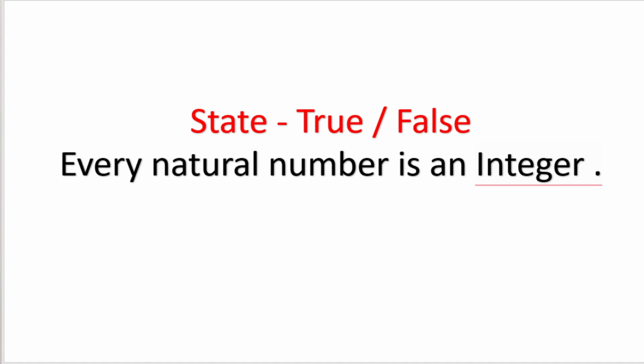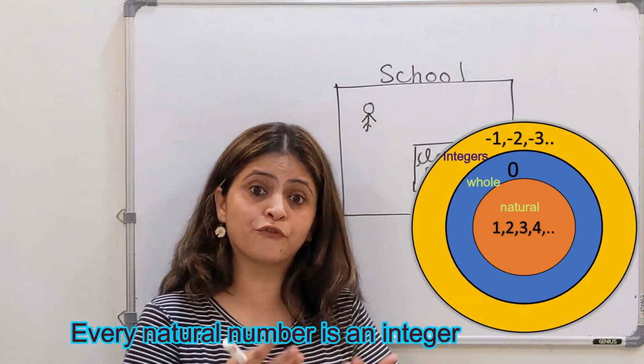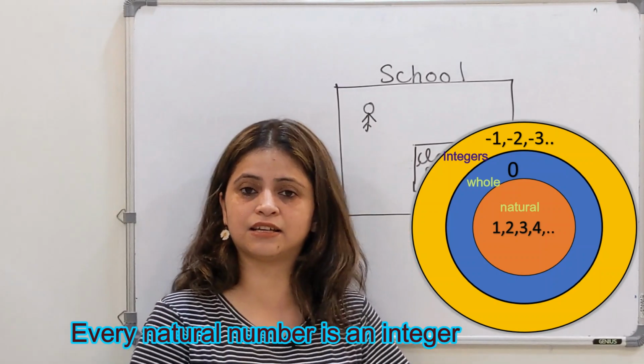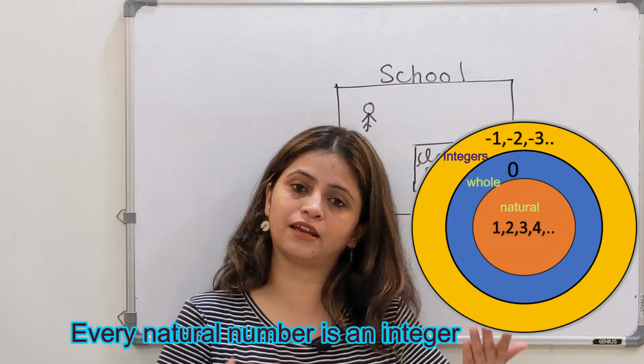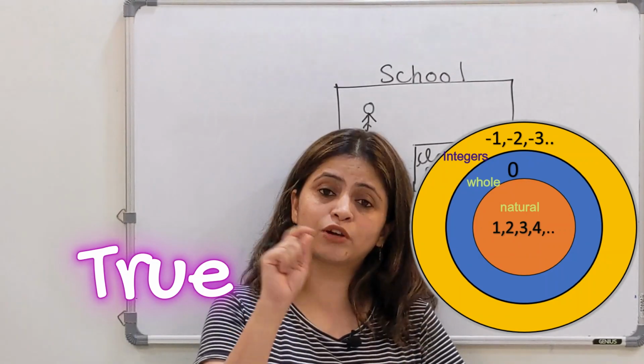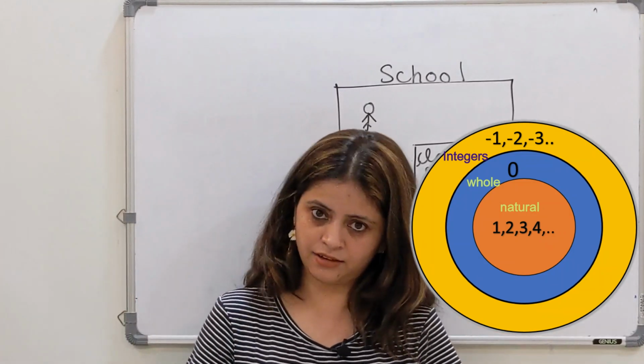Every natural number is an integer. True or false? Now every natural number of course is an integer. All the natural numbers are inside the integer circle. So every natural number is also an integer. The statement is true, right? Now you have to give an example only in the case of false. In the case of true, no example is needed.